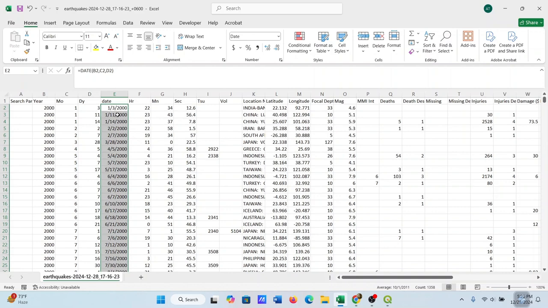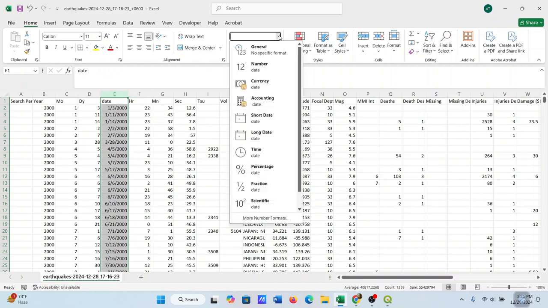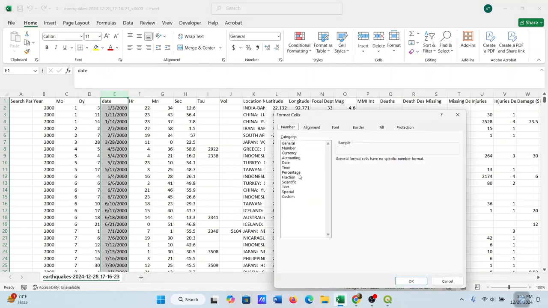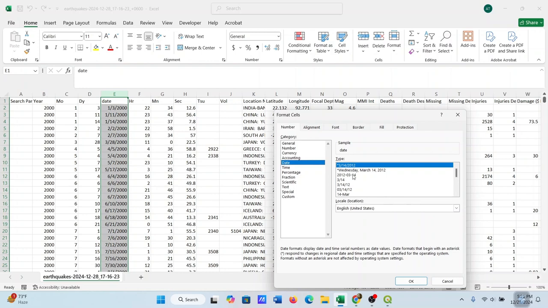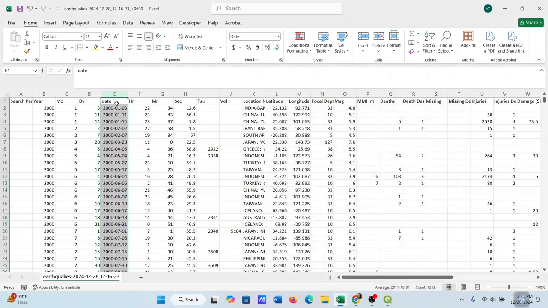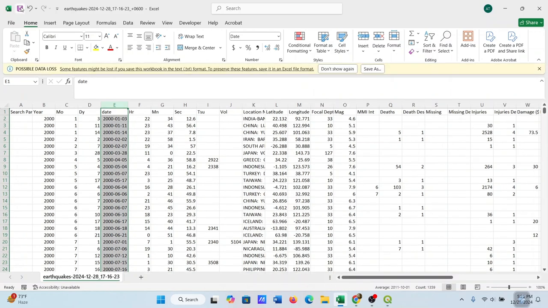Now for QGIS, to use this date in QGIS, we need the date in a different format. We need the year first, then the month, then the day. So to change the format, we'll go here, more number formats, and then go to date. And this is the format we want. It's the year first, then the month, then the day. We'll click that and OK. So the format is changed now. Then we'll save the file and close it.